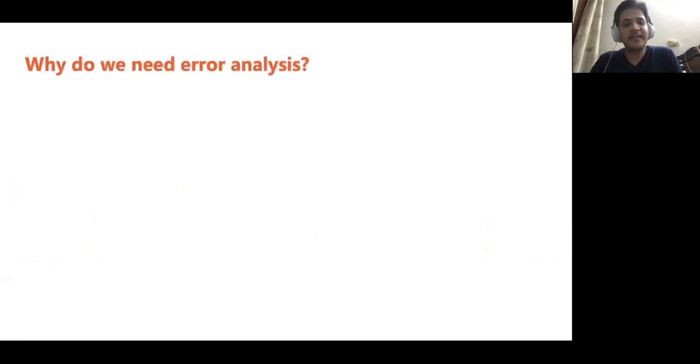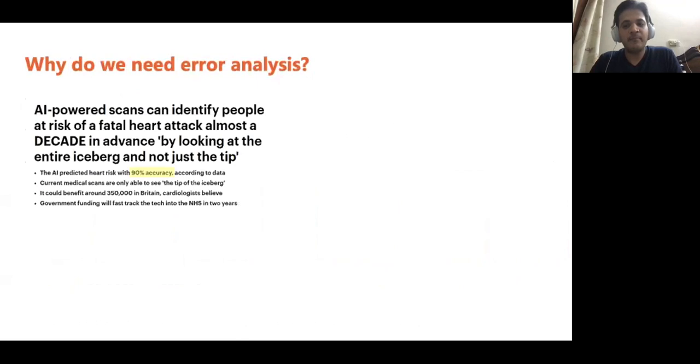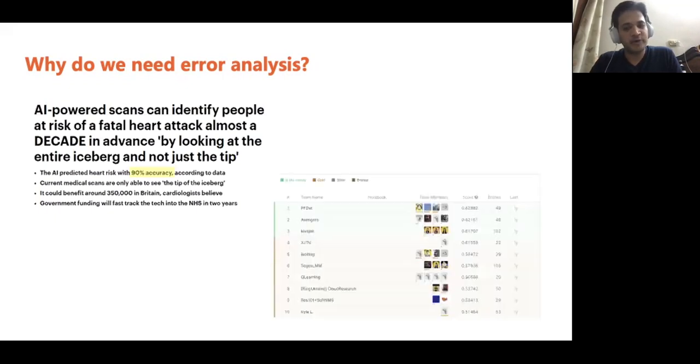Now, why do we even need error analysis? The problem is most of the bias and performance discrepancy issues in machine learning start with data problems, but they get finally baked into deployment through poor performance reports. For example, most of you would have seen some article in the media claiming that a model is 90% accurate, using a single score to describe the model performance on the whole benchmark. Unfortunately, we also do this in our tables in research papers, and there are Kaggle competitions where the leaderboards rely on a single aggregate measure of performance.